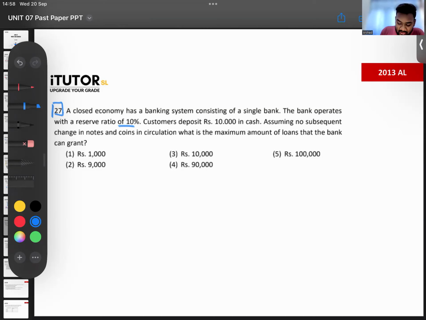Customer deposits 10,000 in cash. Assuming no subsequent changes in notes and coins in circulation, what is the maximum amount of loans that the bank can grant? Yes. Now the question comes, do we do this as a banking system question or do we do this as a single bank question?